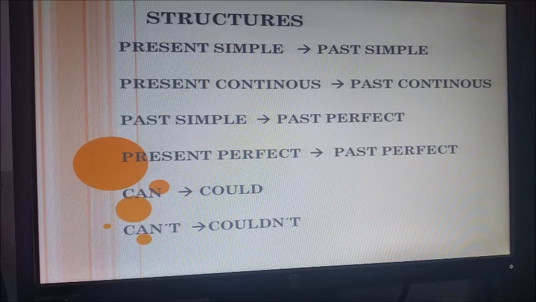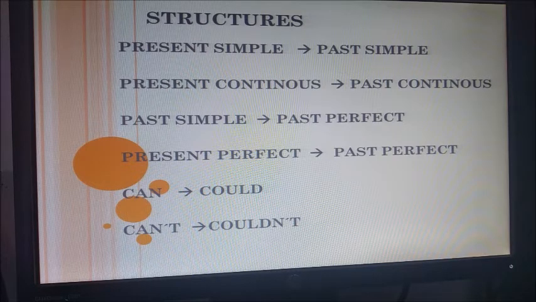The next first sentence has to be in past simple, and the second has to be in past perfect. For example, yesterday I drank a lot of alcohol.